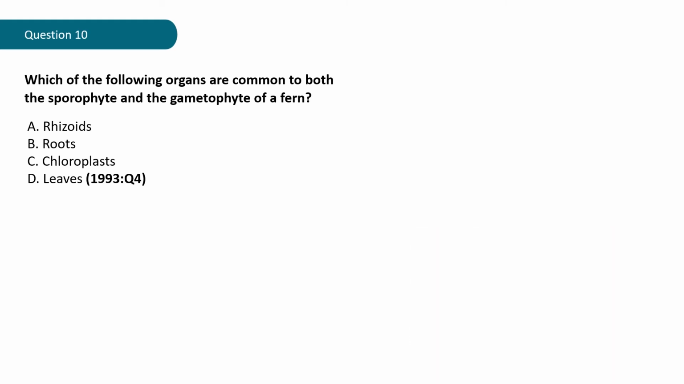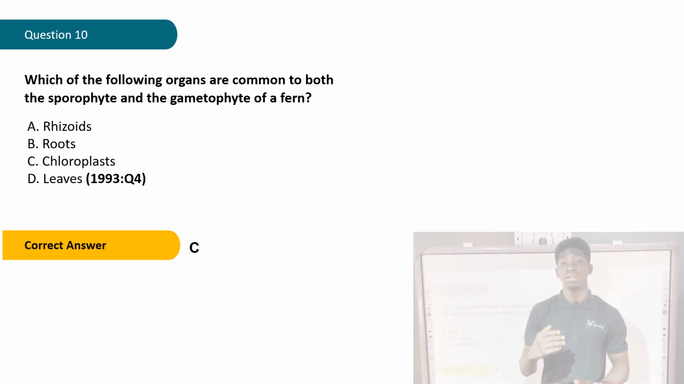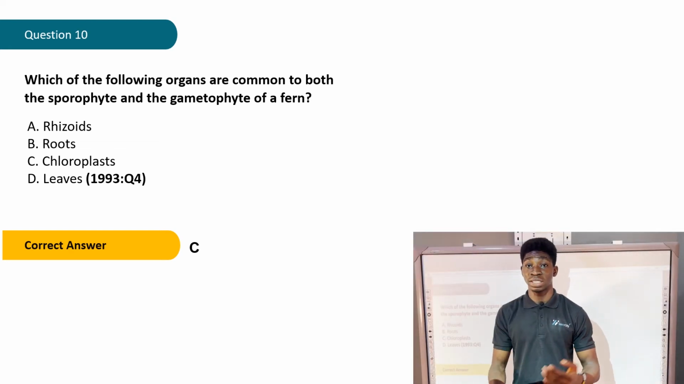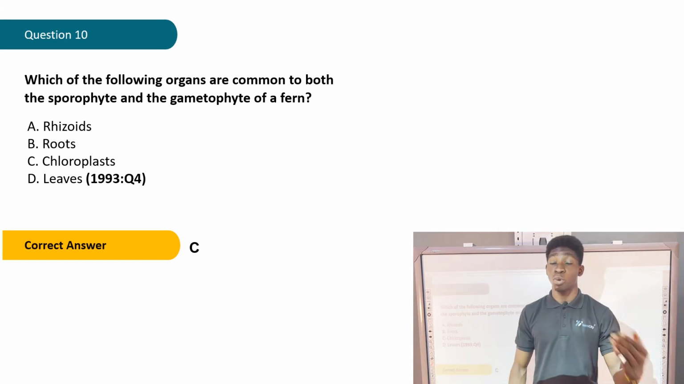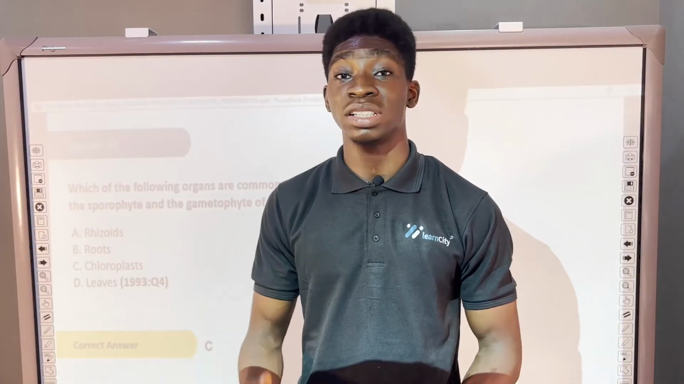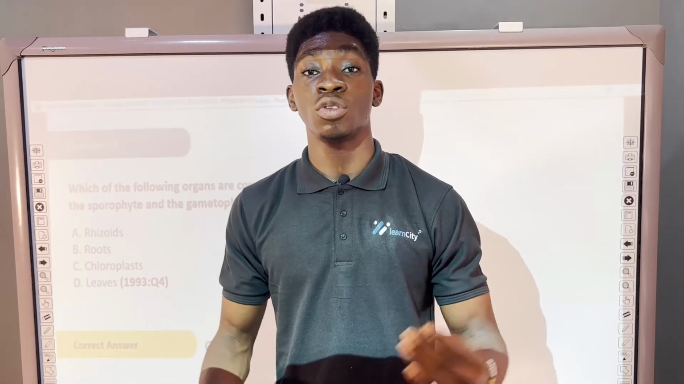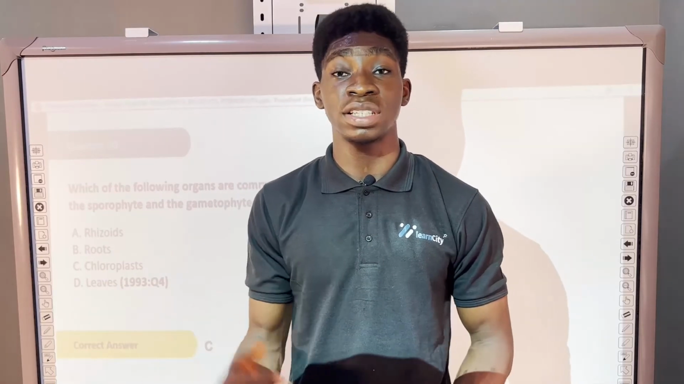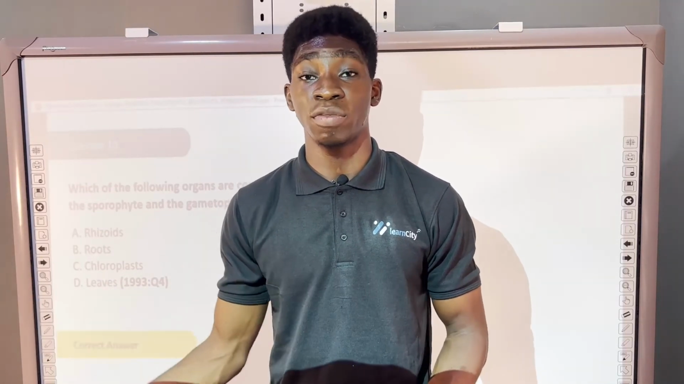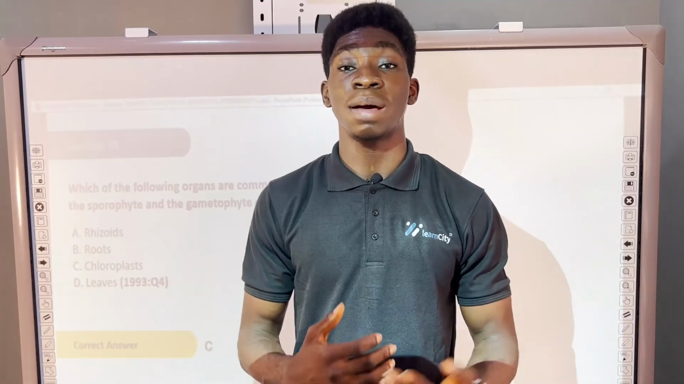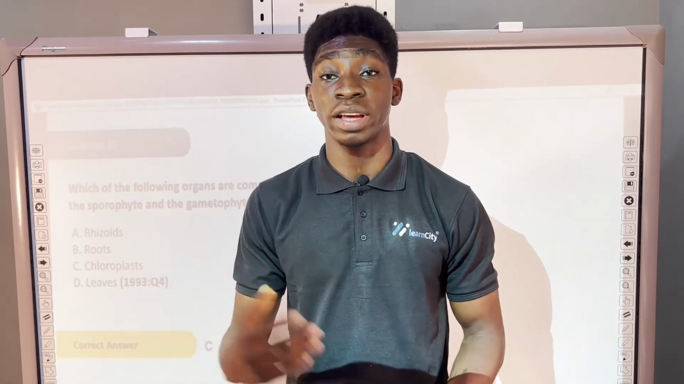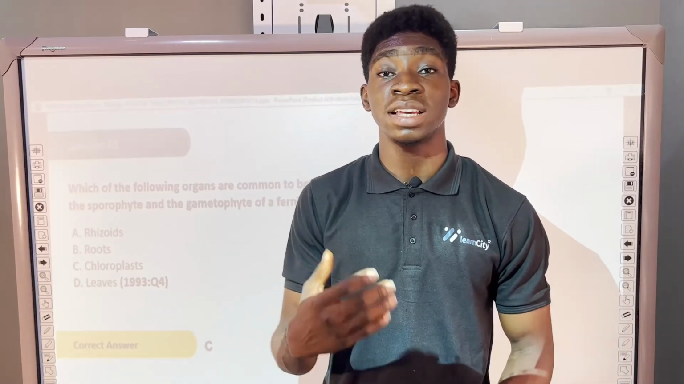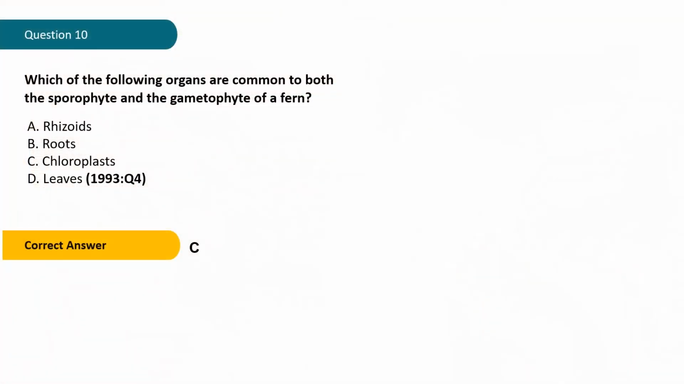Now let's check out what the correct answer says. The correct answer is C, chloroplasts. As I mentioned in the previous question, the dominant generation of bryophytes is the gametophyte, while for ferns, it is the sporophyte. Now, chloroplast is going to be found in the dominant generation of any of them. So the chloroplast will be found in the gametophyte for bryophytes and in the sporophyte for ferns. So, hence, the correct answer is C, chloroplast.